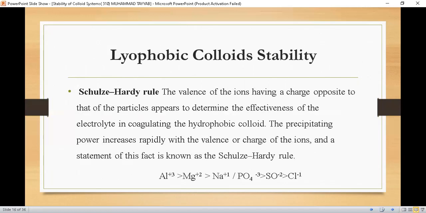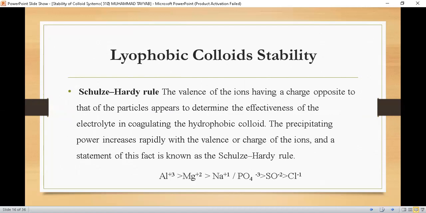There is a rule which is called the Schulz-Hardy rule for lyophobic colloid stability. Students, according to this rule, the valency of the ions having a charge opposite to that of the particles appears to determine the effectiveness of the electrolyte in coagulating the hydrophobic colloid. The precipitating power increases rapidly with the valence or charge of the ions, and a statement of this fact is known as the Schulz-Hardy rule.